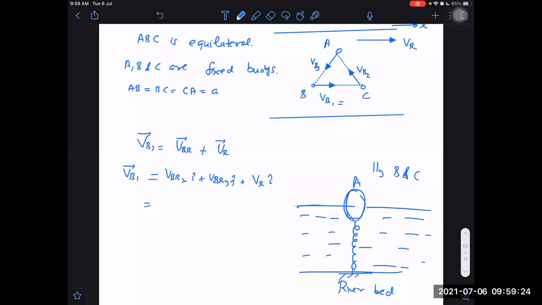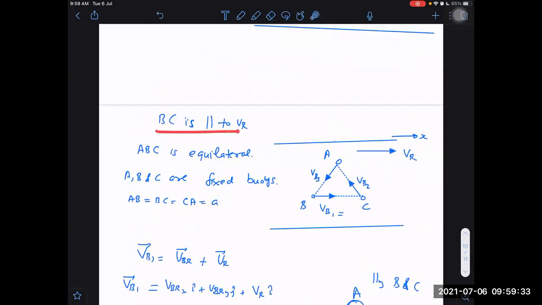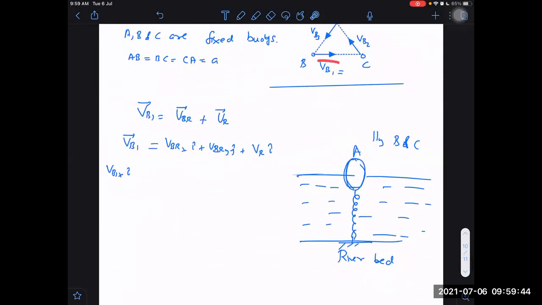I know VB1 also is along x-axis, I cap. And why is it along x-axis? Because BC is parallel to VR. So BC is also along x-axis. If it is along x-axis, then VB should be along x-axis. Then it should have I cap component, but it should not have J cap component. This is equal to VBR along X I cap plus VR along I cap plus VBR along Y J cap. 0 is equal to VBR Y, comparing separately the components on each side.